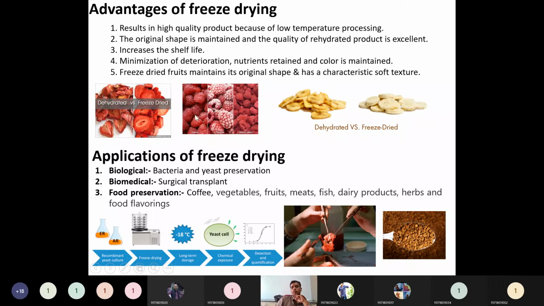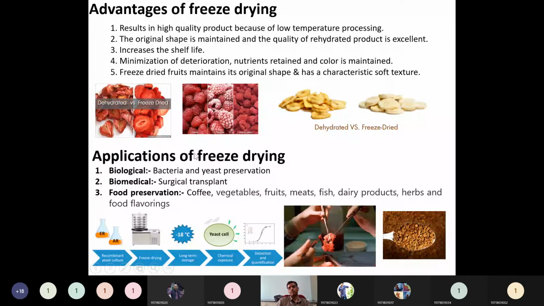Then, when you just freeze some food, there is a possibility that fungus or some deposits will form. But in freeze drying, this is not the case. Similarly with bananas, when you dehydrate them, there is a possibility of a change in the yellow color due to the oxidation process. But here that is not the case. A normal banana-like texture will be there in the freeze-dried product. That's the advantage of freeze-dried products.